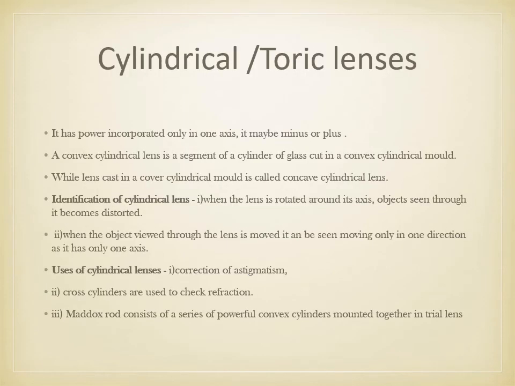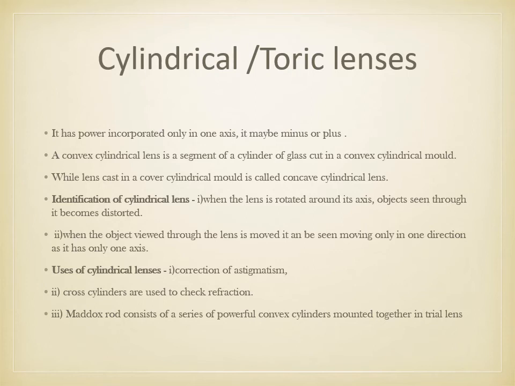Then coming to another type of lens, that is the cylindrical lens. This is also known as toric lenses. So it has power incorporated only in one axis. It may be minus or plus. A convex cylinder lens is a segment of a cylinder of glass cut in a convex cylindrical mold, while a lens cast over the cylindrical mold is called a concave cylindrical lens.